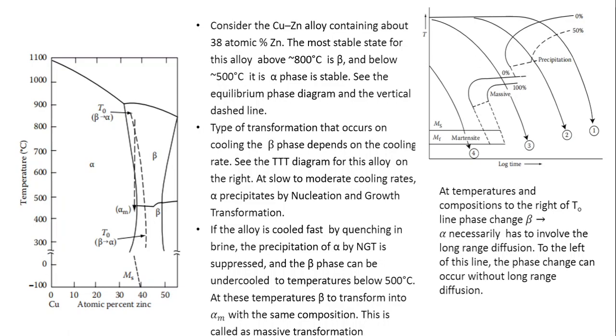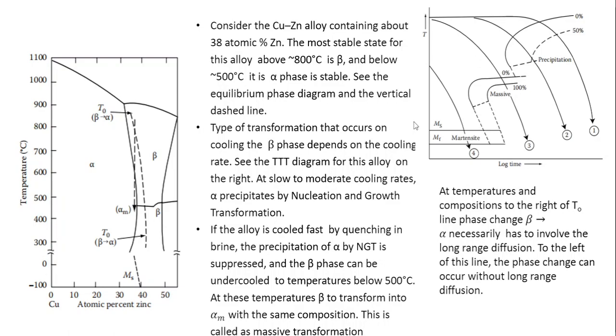So, to understand that, see the time transformation and temperature diagram, which is shown here for this alloy. At slow and moderate cooling rates, alpha precipitates by a nucleation and growth transformation.